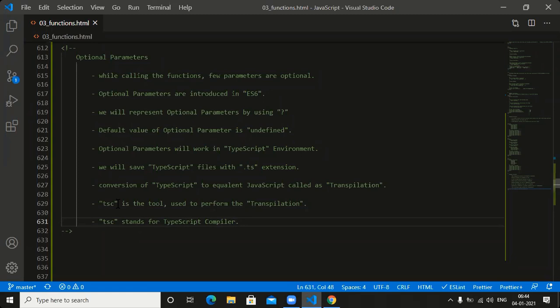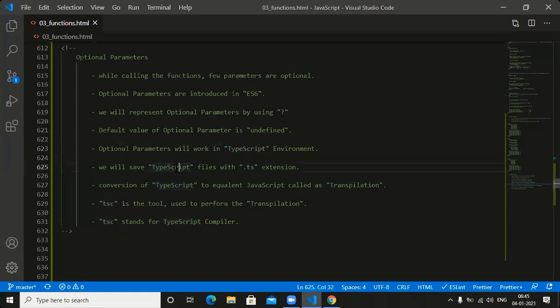Guys, can you tell me here, will optional parameters work in a JavaScript environment? No, it won't work in the JavaScript environment. Is my point right or not? Optional parameters will work in which environment? Only in the TypeScript environment.